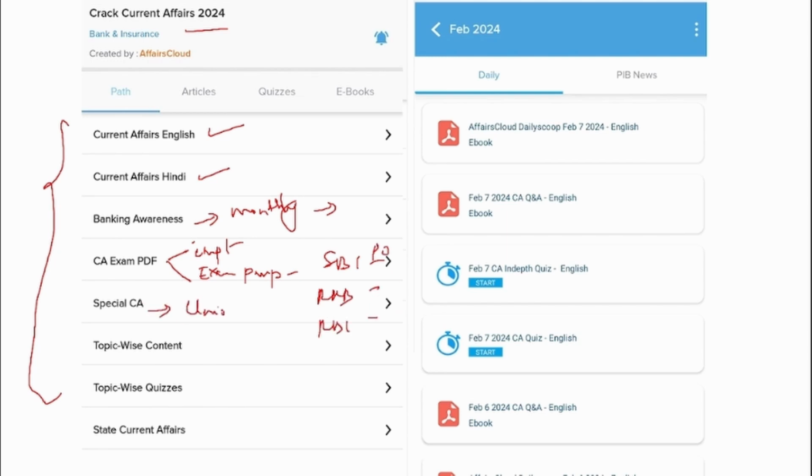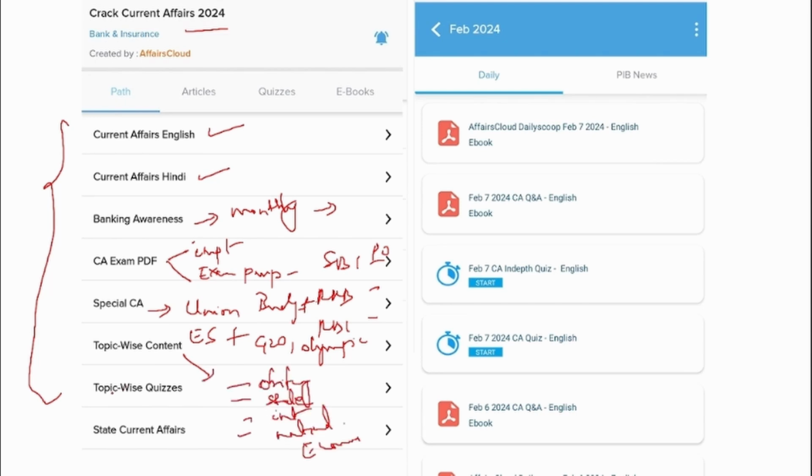Next is special CA. This will contain union budget, economic survey, and also the most important events that had taken place globally as well as nationally. Like for example, G20 events, Olympics. And next most important is topic wise. So the entire news of that particular month will be segregated into different topics like obituary.